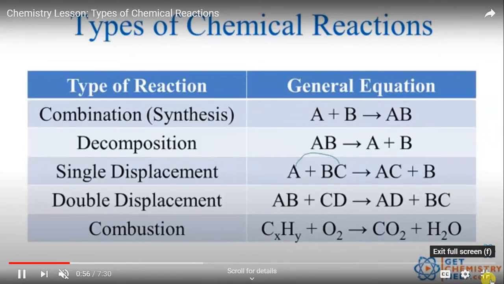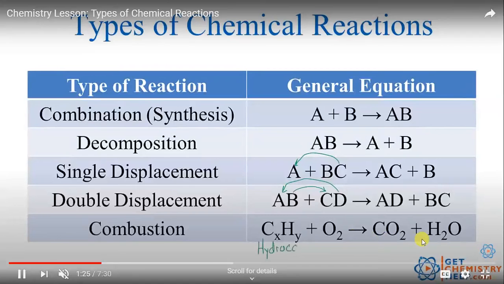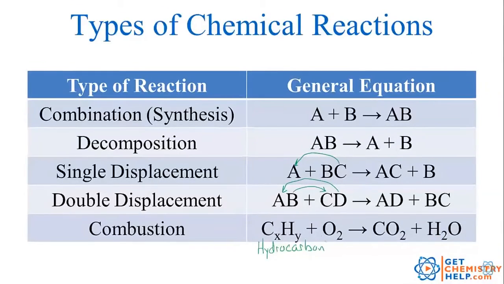So in displacement reaction, A is joining with C and forming AC, and B is getting separated in the product. So A plus BC giving AC plus B. So this is the example of single displacement reaction.